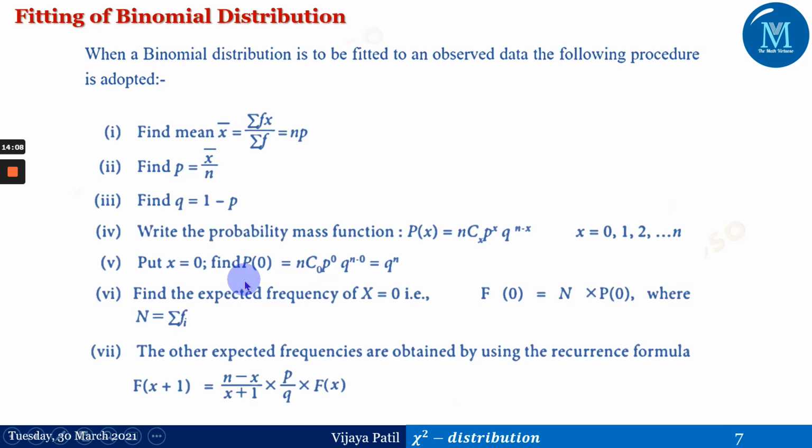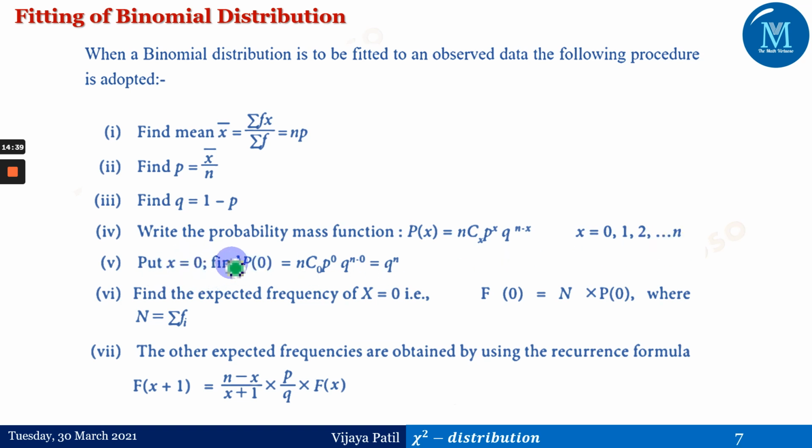So this is next, fitting of the binomial distribution. We will need this, and this is again the same thing. What is x bar? Summation of fx upon summation of f. And p is x bar upon n, because x bar is np, therefore the probability is x bar by n. Similarly, q is equal to 1 minus p. The probability mass function P of x is nCx p to the power x, q to the power n minus x, where x is from 0 to n.